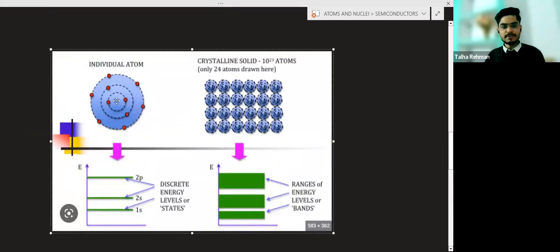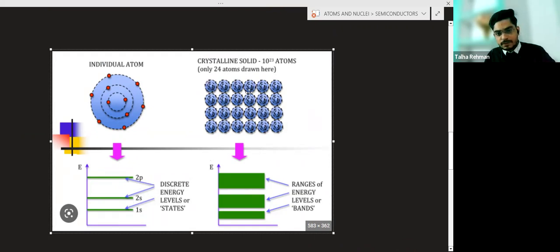You can see this diagram. Here is the individual atom. If the atom is the individual, then this is the fixed energy, the discrete energy level or stage.